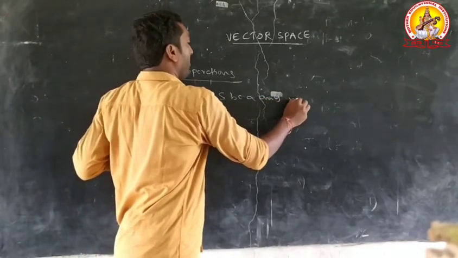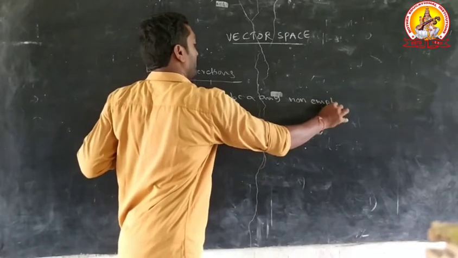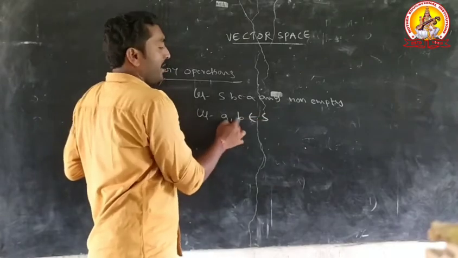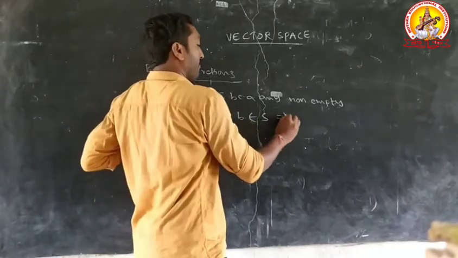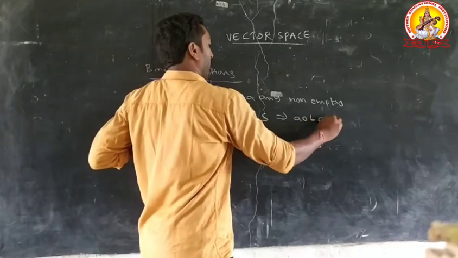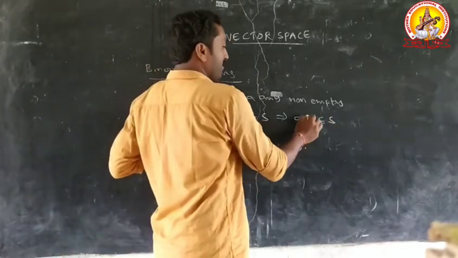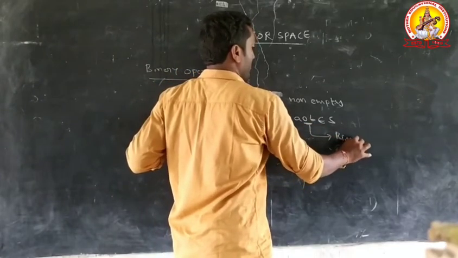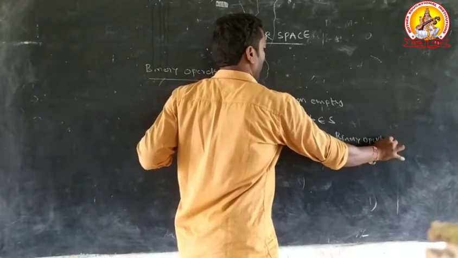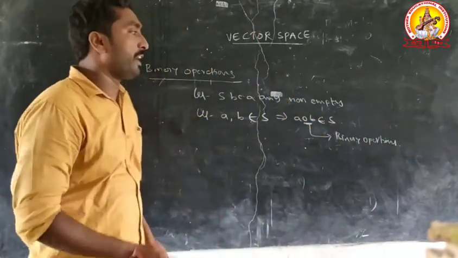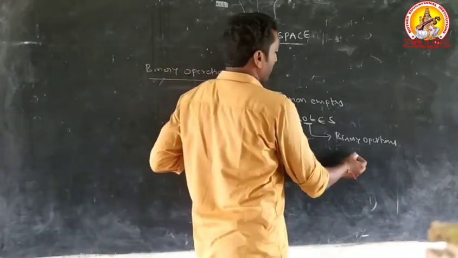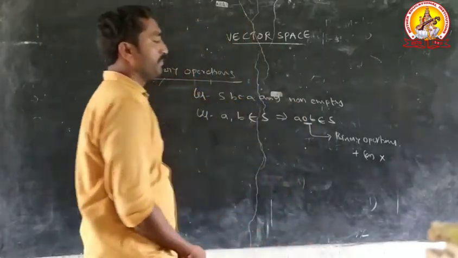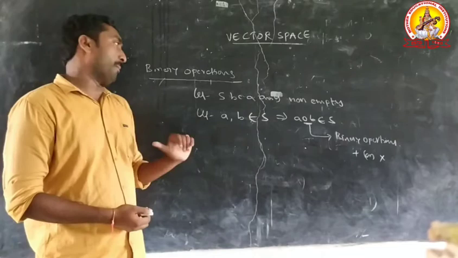Let A, B belong to S. That implies A circle B belongs to S. This circle indicates a binary operation. What is the meaning of binary operations? Addition, plus, or multiplication, into. These are the binary operations in this topic.